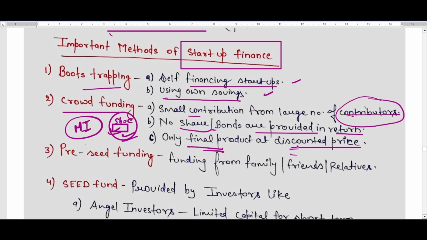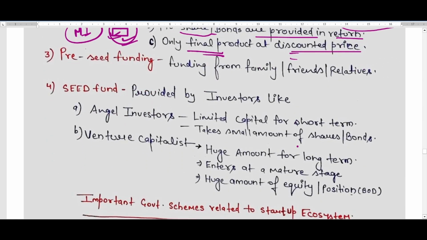This is simple crowdfunding. Then comes pre-seed funding. What is pre-seed funding? Pre-seed funding means funding from family, friends and relatives. Whenever the question or statement mentions family, friends and relatives, you have to understand that the statement is talking about pre-seed funding. Then after pre-seed funding comes seed funding. What is seed funding? It is provided by investors like angel investors and venture capitalists.